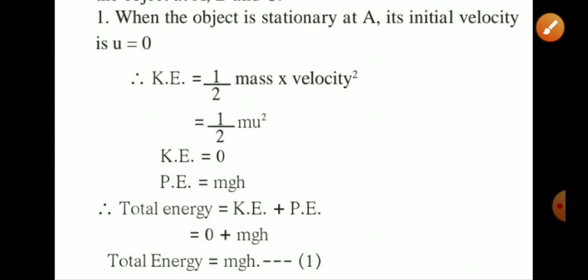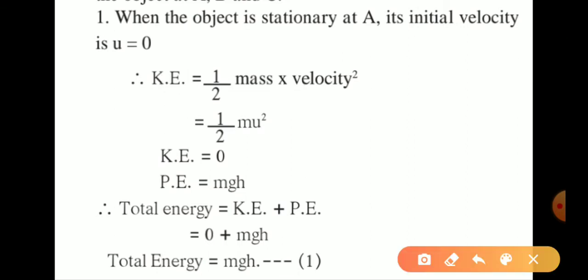Now first we will calculate the total energy at point A. When the object is stationary at A, its initial velocity u is equal to 0. We know if the object is at rest, its velocity will be 0. So we have the formula for kinetic energy, 1 by 2 into mass into velocity squared, so we get 1 by 2 m u squared.